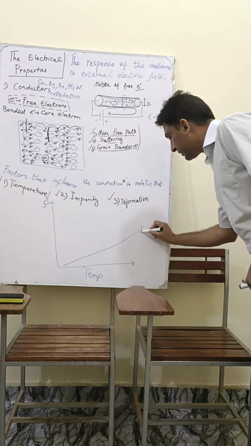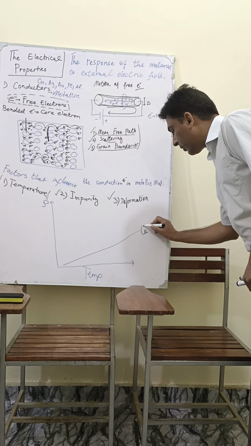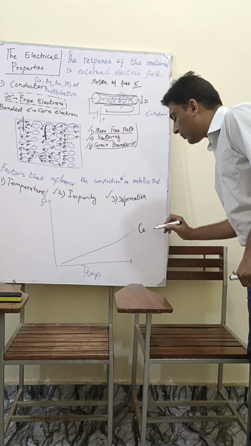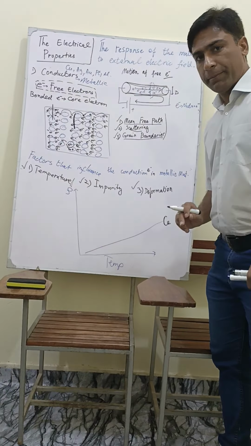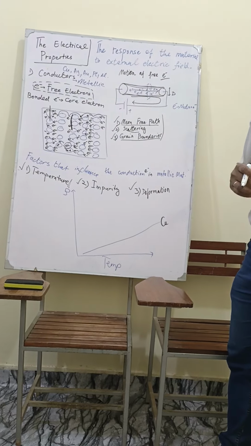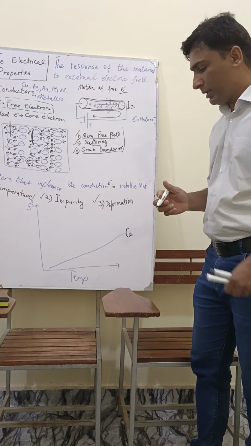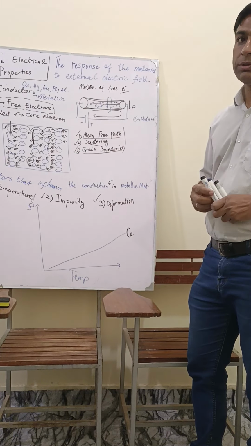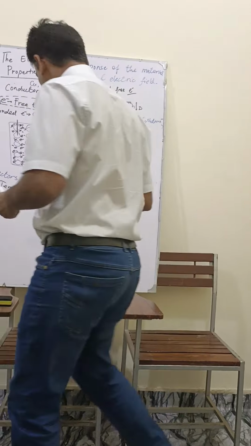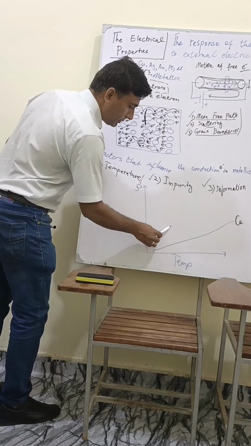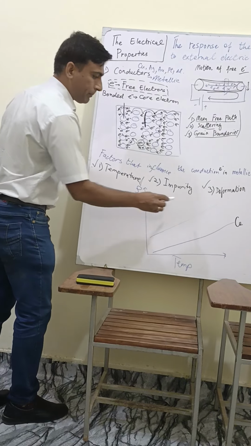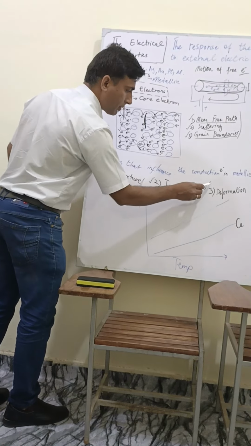Let's mark it as we have a metallic material of copper. So this is for the copper. The second parameter is the impurity. Once you add some amount of impurity in your material, then that impurity also increases the resistivity of the metallic materials, like this.